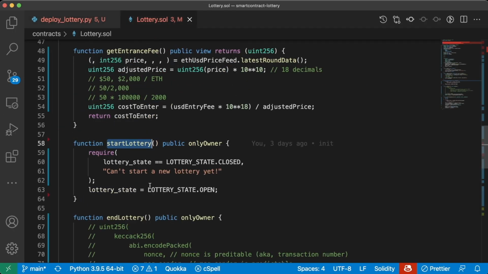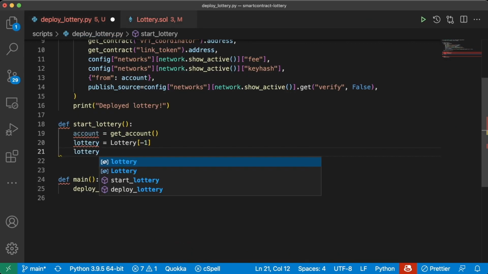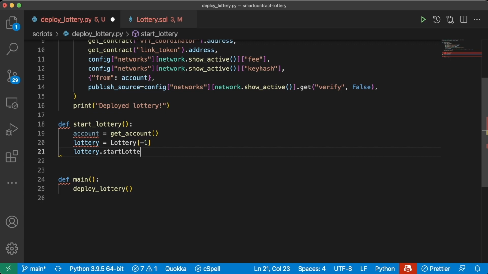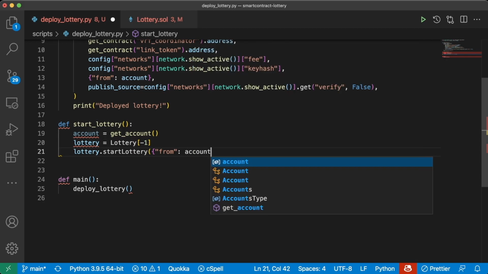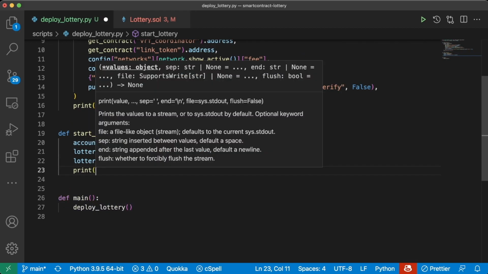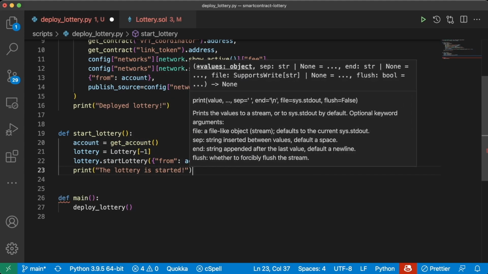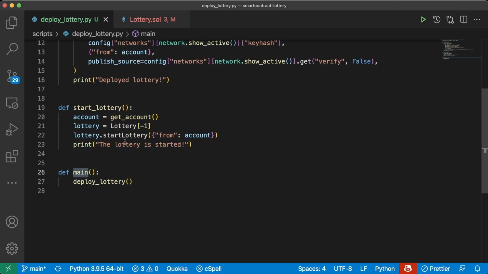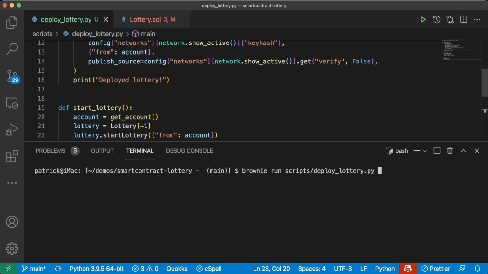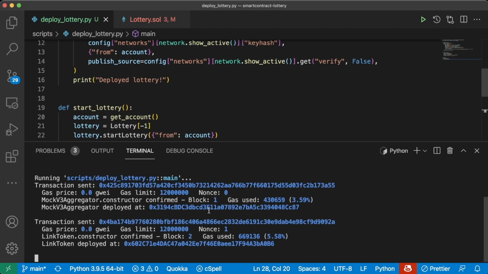This is indeed changing state, so we do have to make a transaction. We'll do lottery.startLottery, we'll say from account. And then we'll do a little print and just say the lottery is started. And then in our main function down here, we can even call this start lottery function. So if we run this again on our development chain, we'll see if everything works smoothly here.